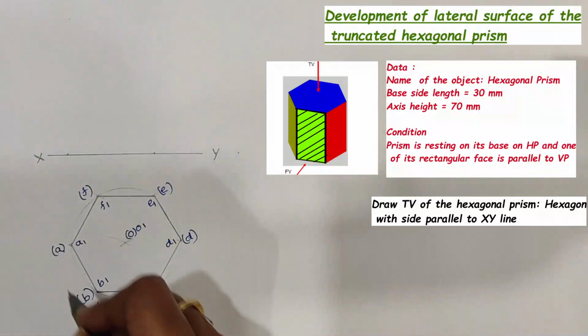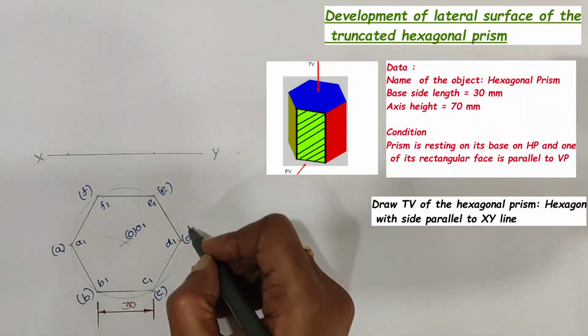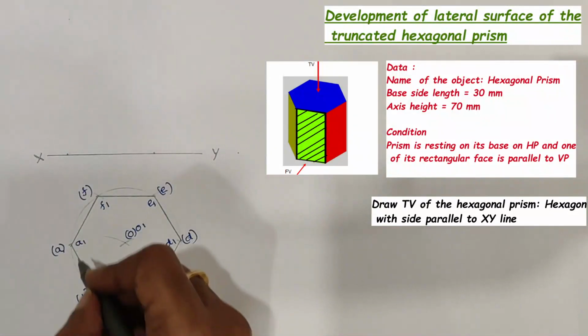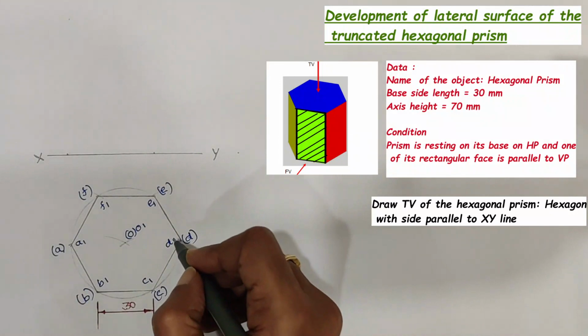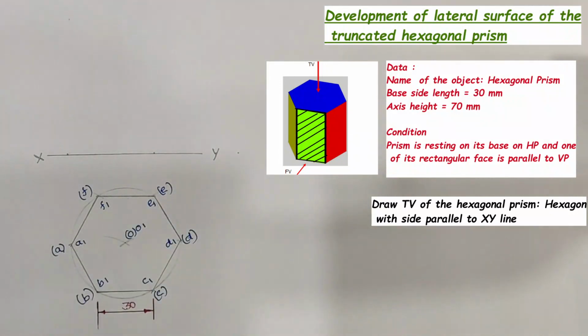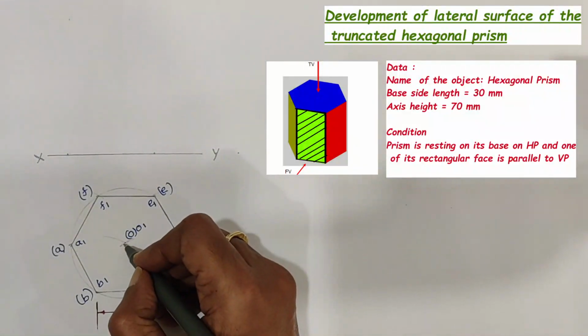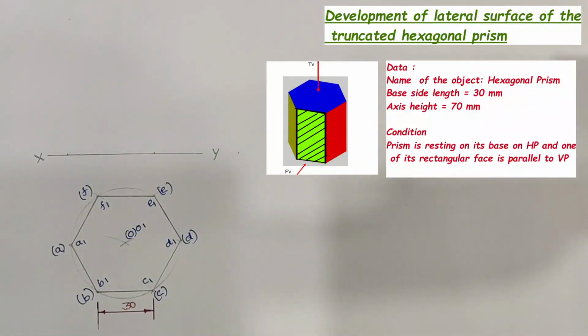Here A, B, C, D, E and F are the bottom base corner points of the hexagonal prism. A1, B1, C1, D1, E1 and F1 are the top base corner points. O and O1 are the images of the axis in the top view.